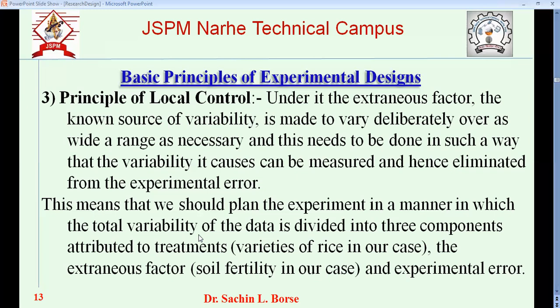Okay, so here what we do, we plan the experiment in such a way that the total variability of data is divided into 3 components. First, attributable to the treatment, like the variety of rice, then the extraneous parameter factor, and then experimental error. Okay.